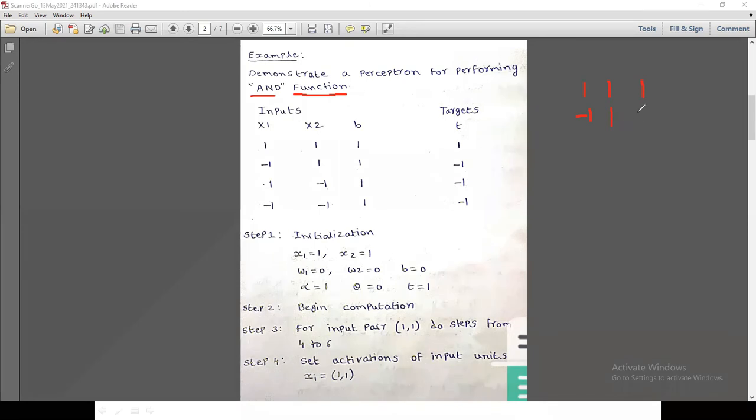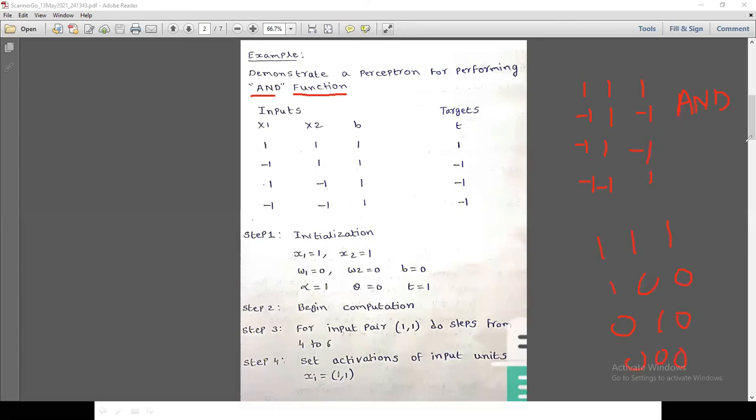So minus 1 1 gives minus 1, similarly 1 minus 1 gives minus 1, and minus 1 minus 1 gives minus 1. Normally we take 1 1 1, 1 0 0, 0 1 0, 0 0 0, but here we take minus 1 in the place of zeros.